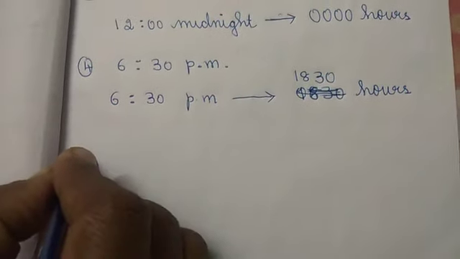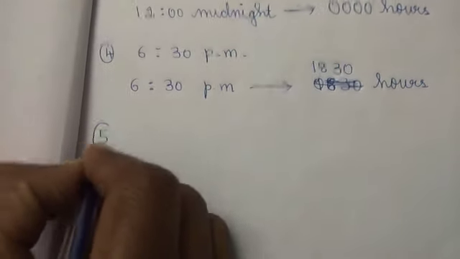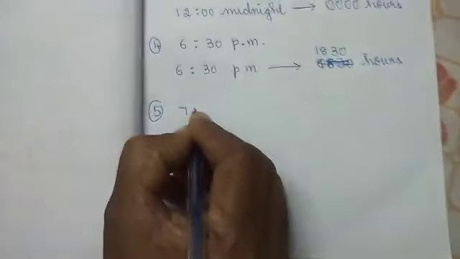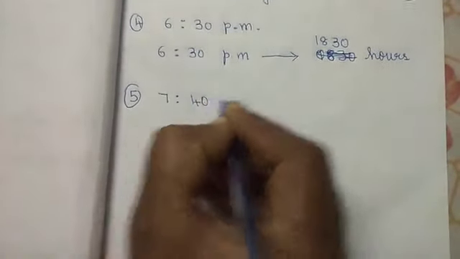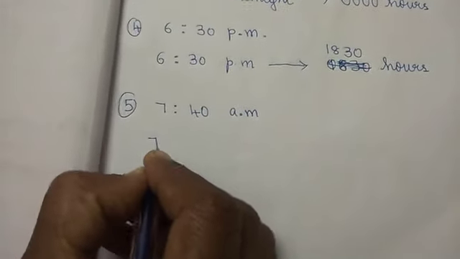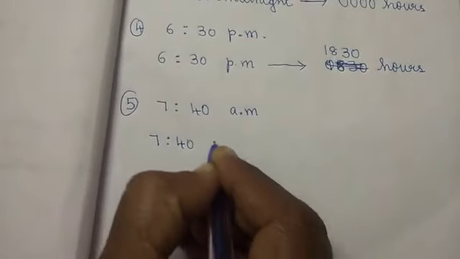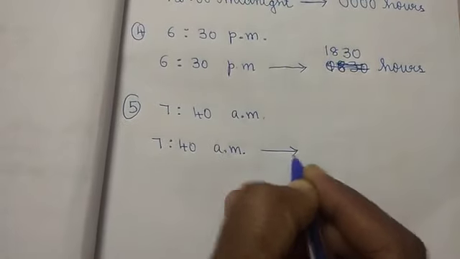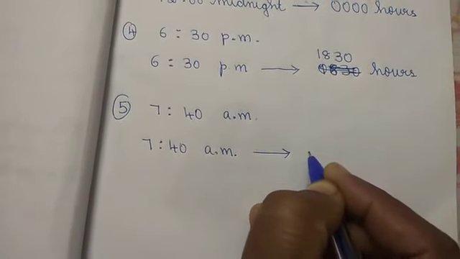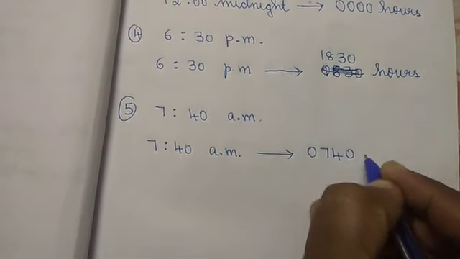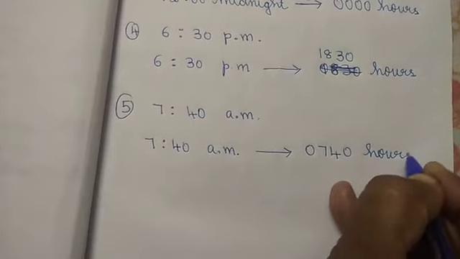We'll see the next sum. 5th one. 7:40 a.m. So a.m. means you have to write as it is only. 7:40 a.m., anti-meridian. When you convert to 24 hours format, what will come, children? 0740 hours.